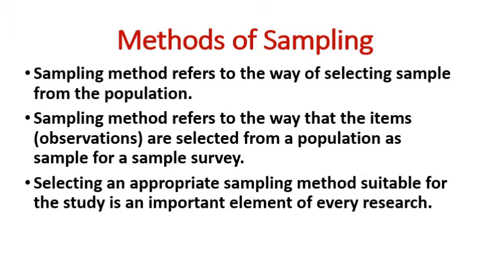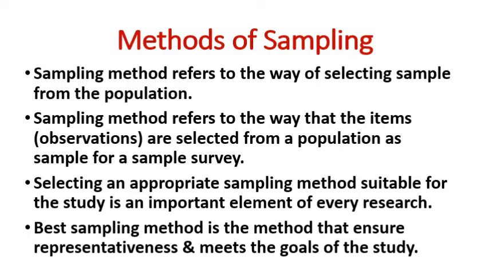Selecting an appropriate sampling method suitable for the study is an important element of every research. So selecting an appropriate sample is one of the most important tasks in every research. The best sampling method is the method that ensures representativeness and meets the goals of the study. So the sampling method must be suitable to the goals of the study and it should ensure the representativeness of the population.